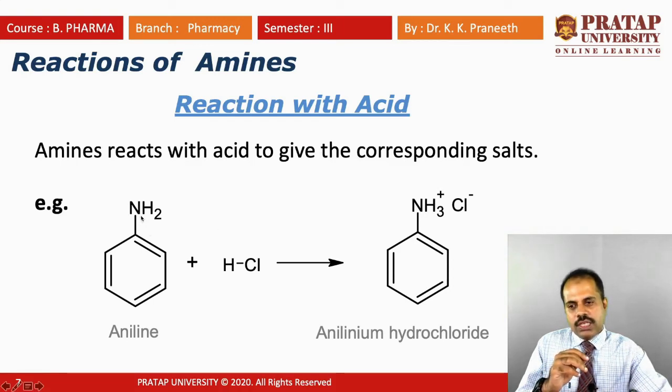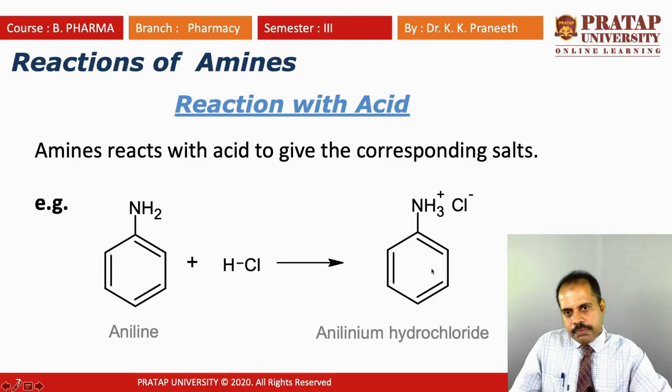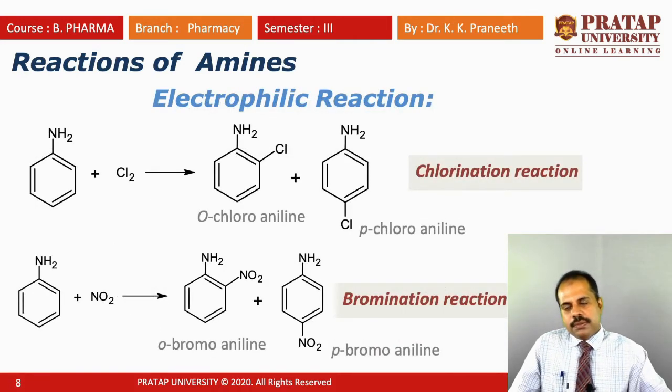Same thing, if we change the benzene ring to a CH3 group, CH3NH2, you will get CH3NH3+ Cl-. Put CH3 instead of this benzene ring, and you will get methylammonium hydrochloride. So these are the important reactions with acid.